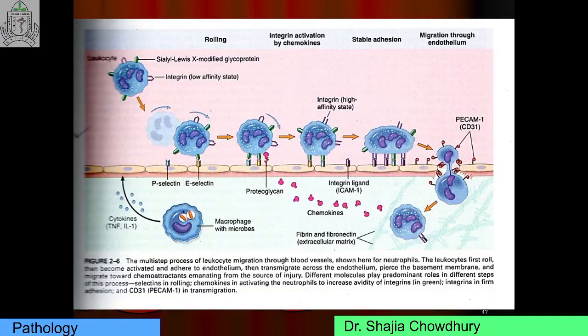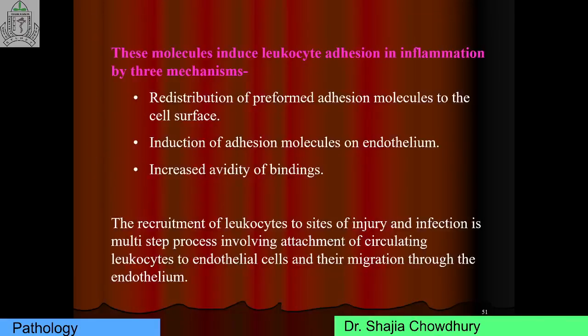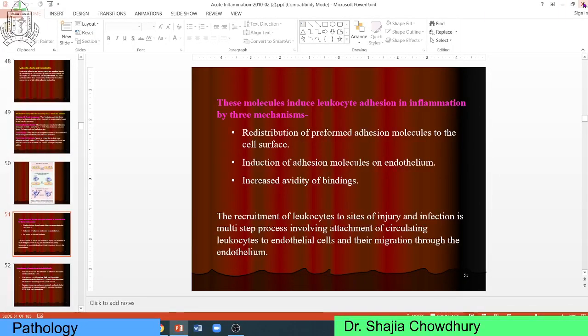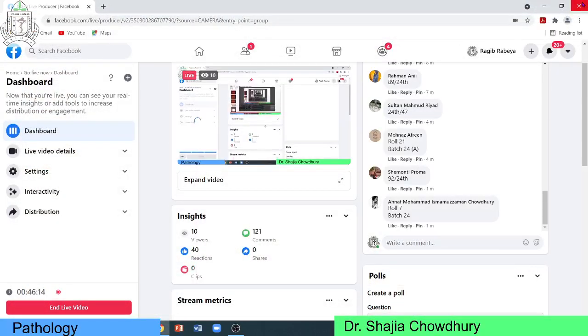These are the mechanisms of adhesion and transmigration: margination, rolling, adhesion, transmigration, then chemotaxis, and the final mechanism is phagocytosis and killing. So our next topics will be arachidonic acid metabolites and chemical mediators, inshallah.